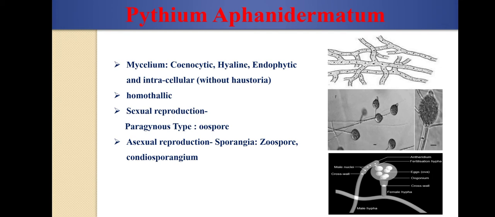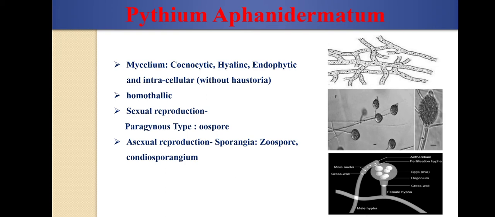This zoospore formation generally depends on the environmental condition, that is, if a moist environmental condition is there, then zoospores will be produced, and the zoospores can swim and infect the new plants. But when the environmental condition is dry, at that time the sporangium will behave as a conidium, and it is called conidiosporangium.